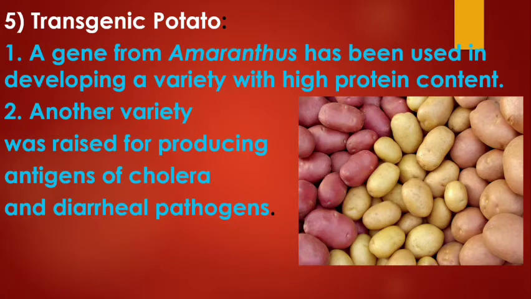Next application, production of high protein potato. In this potato, a gene from Amaranthus has been introduced to develop a high protein content variety. There is another potato variety raised for producing antigen of cholera and diarrhea.